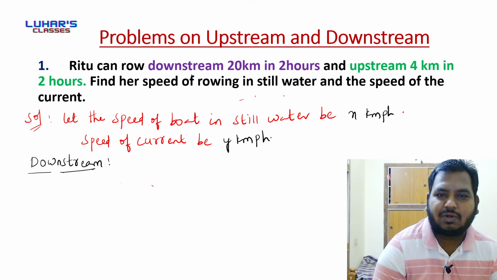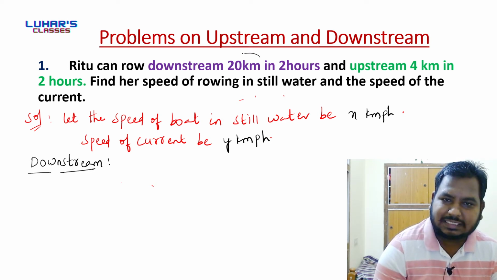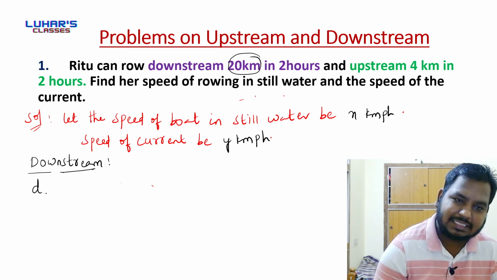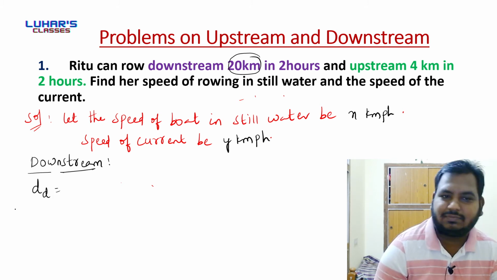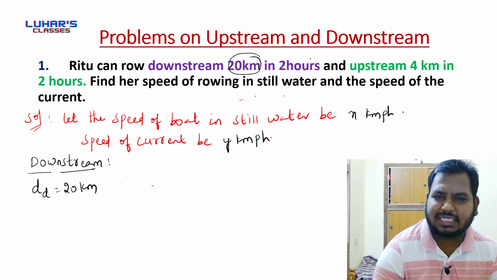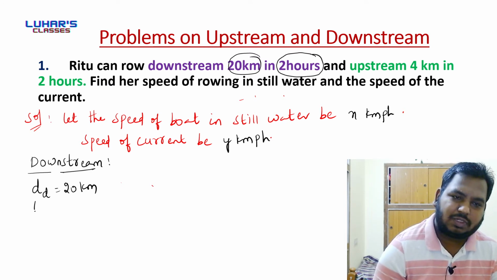So Ritu can row downstream 20 kilometers in 2 hours. So distance traveled by Ritu in case of downstream is 20 kilometers. I am writing DD, distance in case of downstream. Distance in case of downstream is 20 kilometers. Next, what is time here? Time is 2 hours. So time in case of downstream is 2 hours.